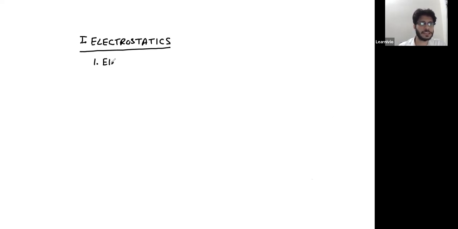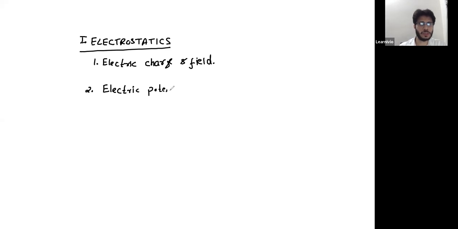We have started unit number 1, electrostatics. We have divided this electrostatics into 2 chapters. The first one is electric charge and field, and the second one is electric potential and capacitance.